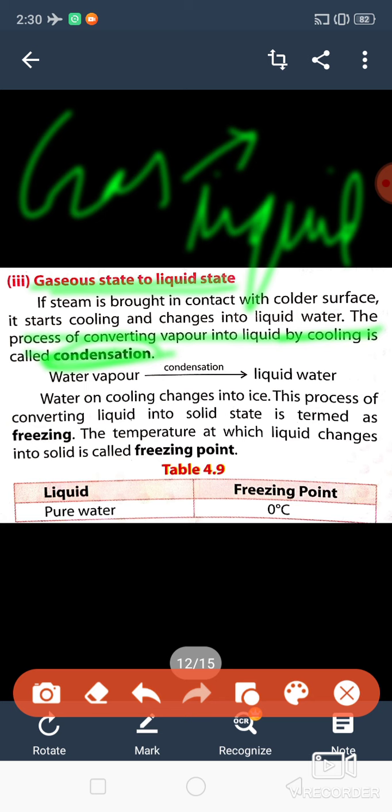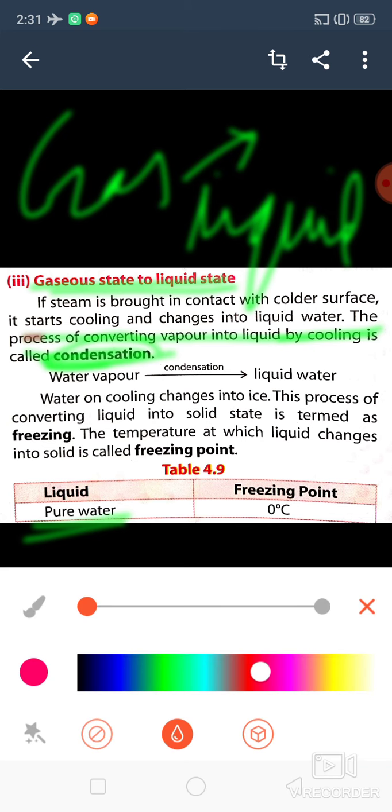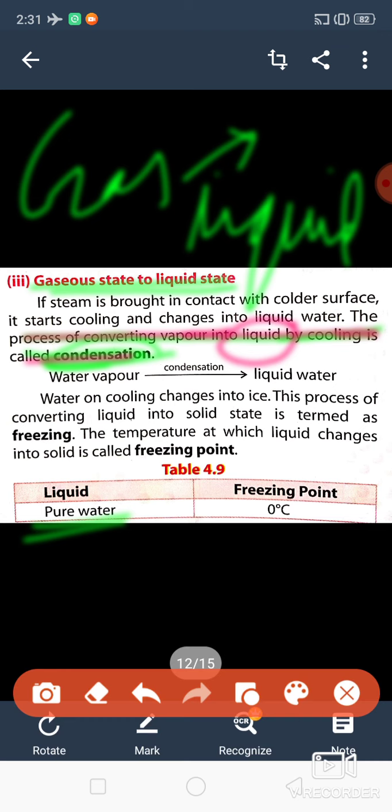Okay, so here also pure water will, this is another one, freezing point. Now simply, what is condensation? Condensation means the process of converting vapor into liquid. Vapor means what? Gas. Gas is changing into liquid. This process is called what? Condensation. Okay, this process is condensation.